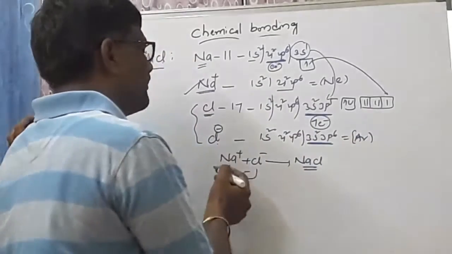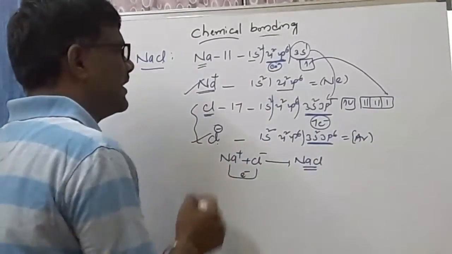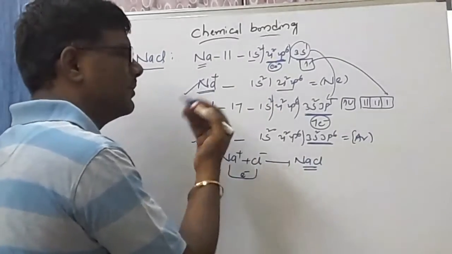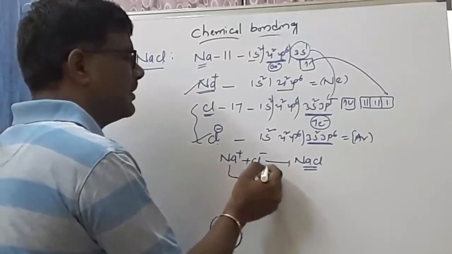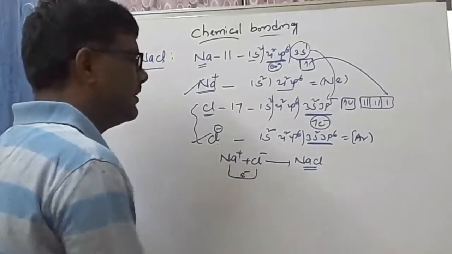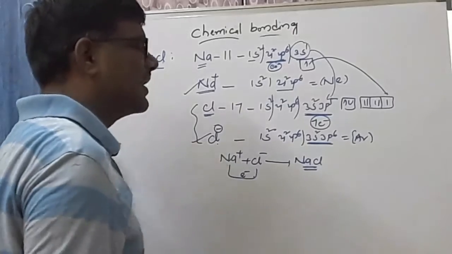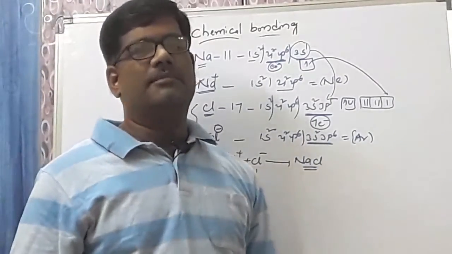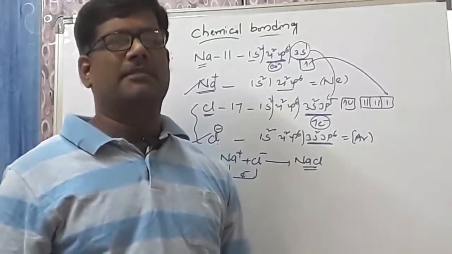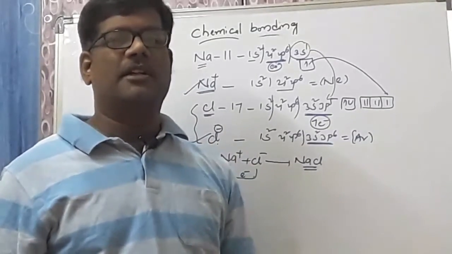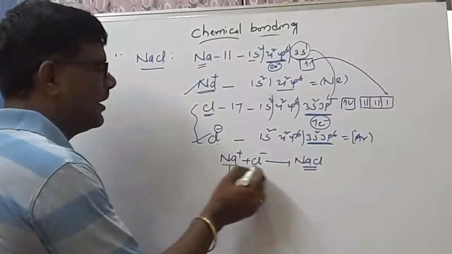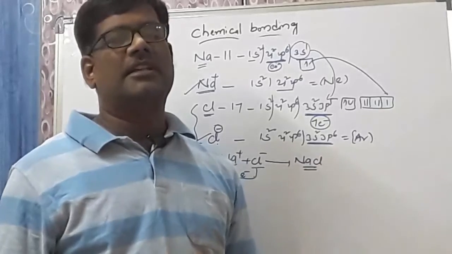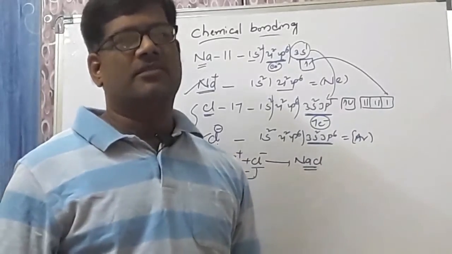Ultimately, it gives you the sodium plus ion and the Cl minus ion, which are formed by the complete transfer of the electron. Sodium loses 1 electron. Chlorine takes 1 electron. Thus, you get 2 oppositely charged ions. These are held by a strong electrostatic force of attraction. That strong electrostatic force of attraction gives you the ionic bond. NaCl is held by the ionic bond. What is the condition for the ionic bond? The electronegativity difference between the 2 atoms must be more than 1.7. Then only you will get the ionic bond, as given by Kossel. Thank you.